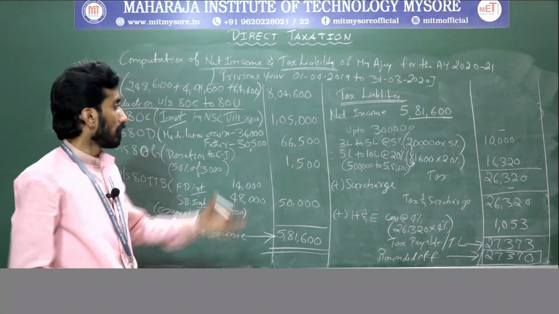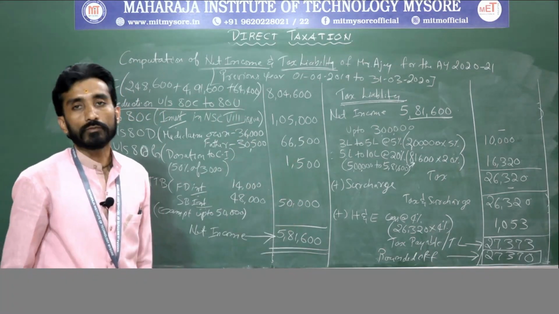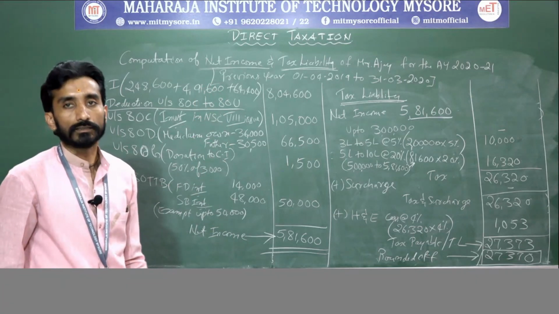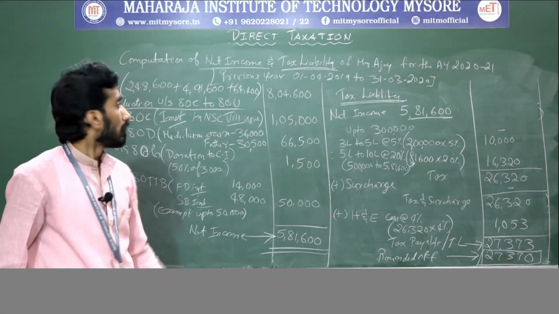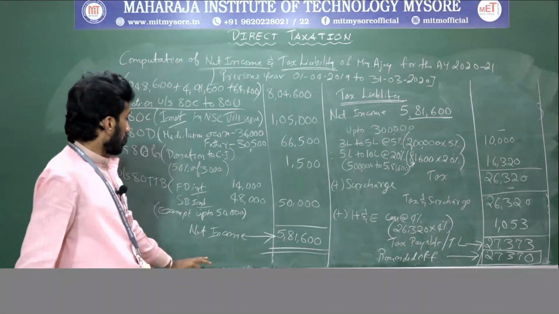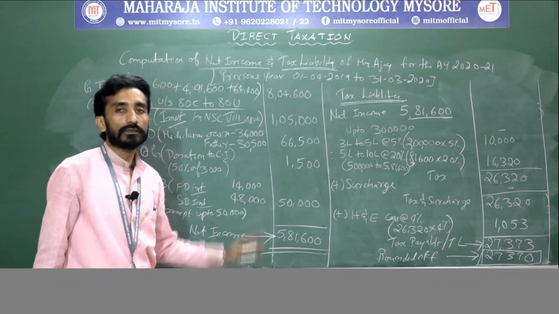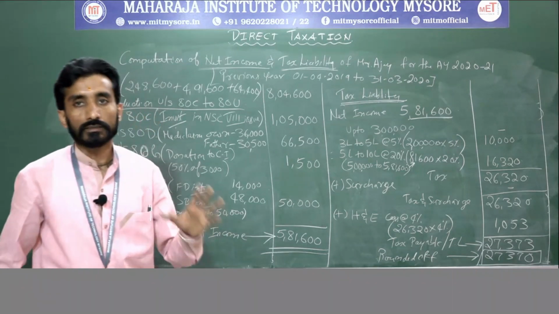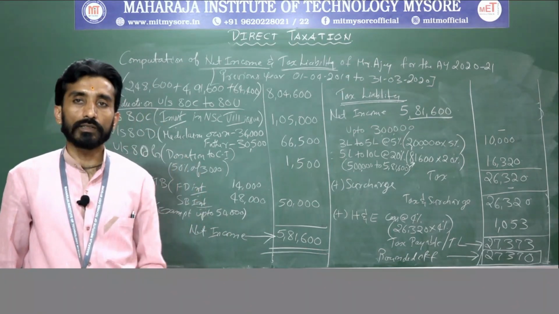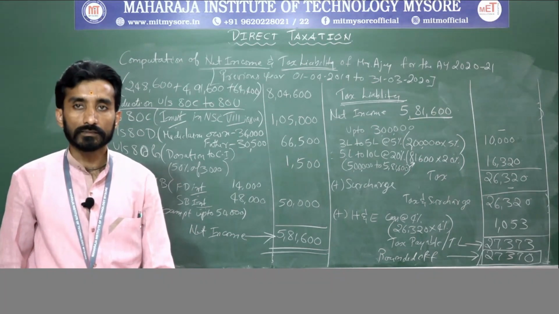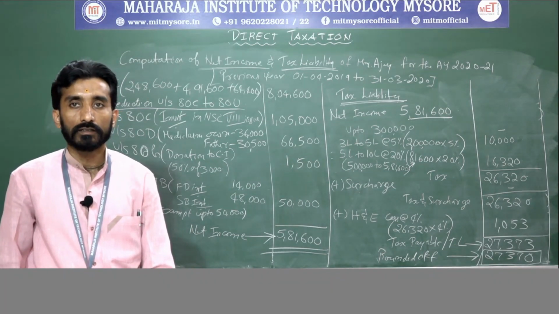Clear? So this is the tax liability we have calculated with respect to the income he has earned. So the net income part is over and the tax liability part is over. This is how we will compute the net income as well as tax liability of individuals. Clear? Thank you.